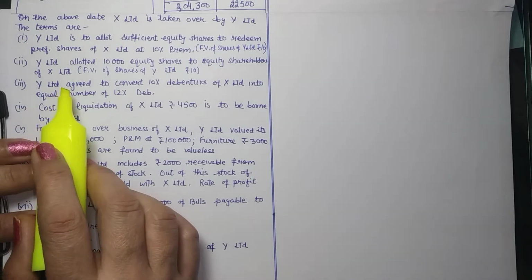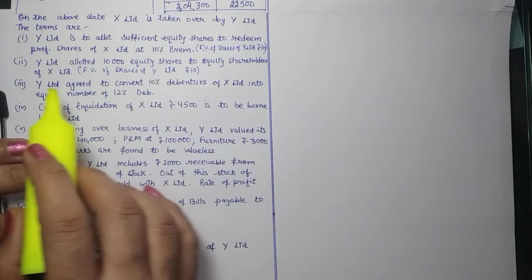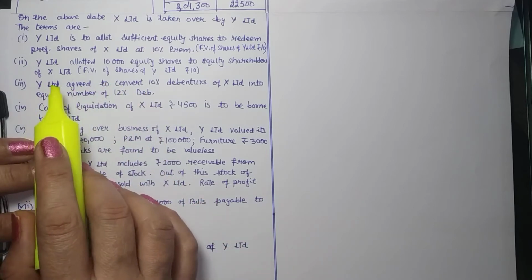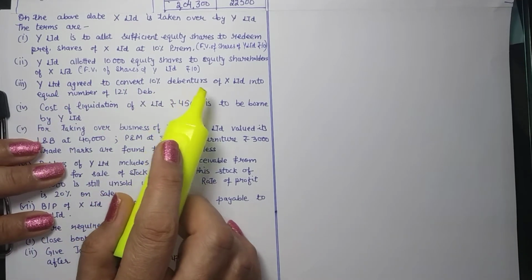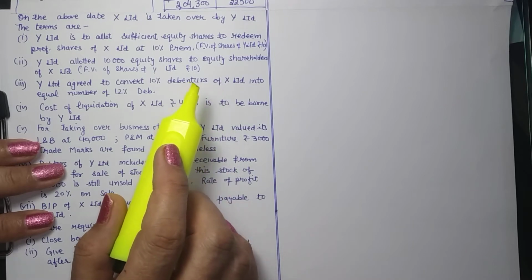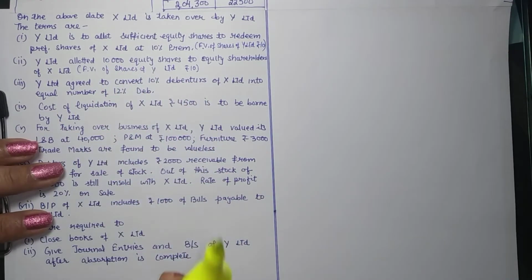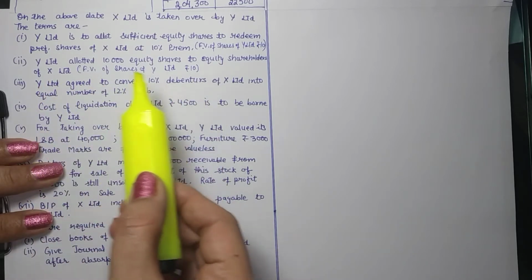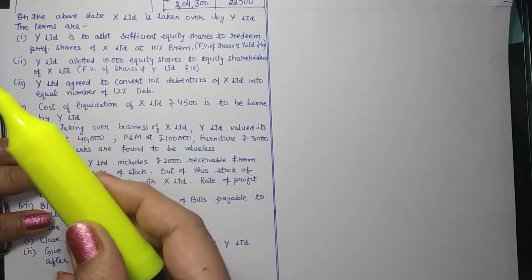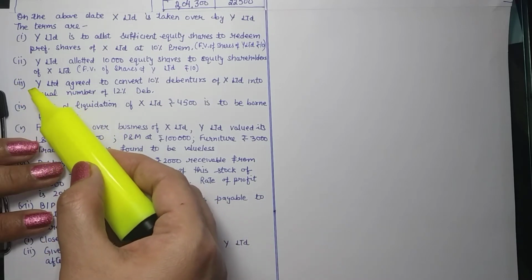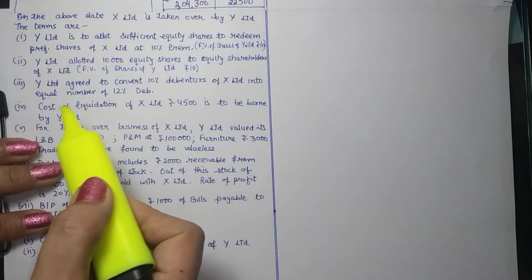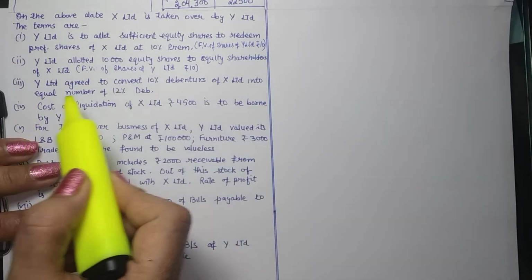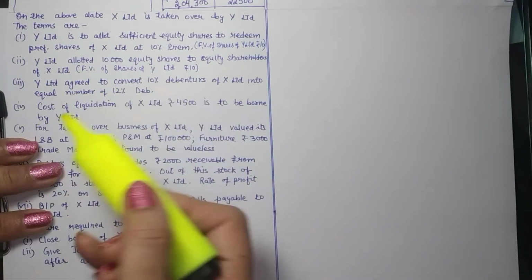Now Y Limited agreed to convert 10% debentures of X Limited into equal number of 12% debentures. Of course, any purchasing company can pay the liabilities of the vendor company, but for that matter, they need to take over these. So this point basically implies that Y Limited will be taking over debentures, and once they are taken over, they come into the books of Y company, and they will pay it as per their will. So this will be paid in the books of Y company. For X company, debentures are taken over.